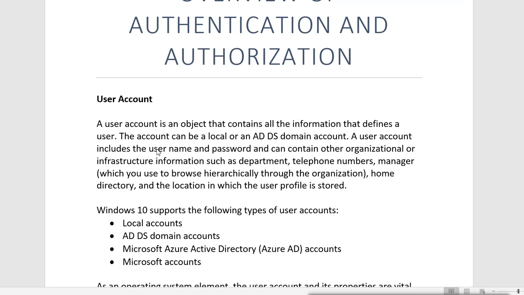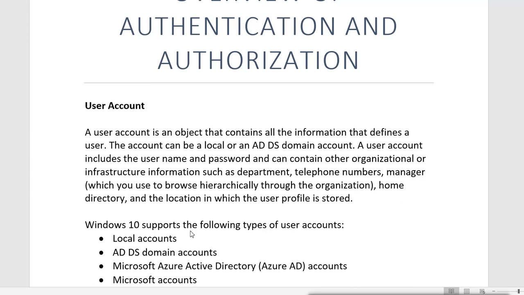A user account includes the username and password and can contain other organization or infrastructure information such as department, telephone number, manager, which you use to browse hierarchically through the organization, and home directory and the location in which the user profile is stored. So the user account contains all this different information.